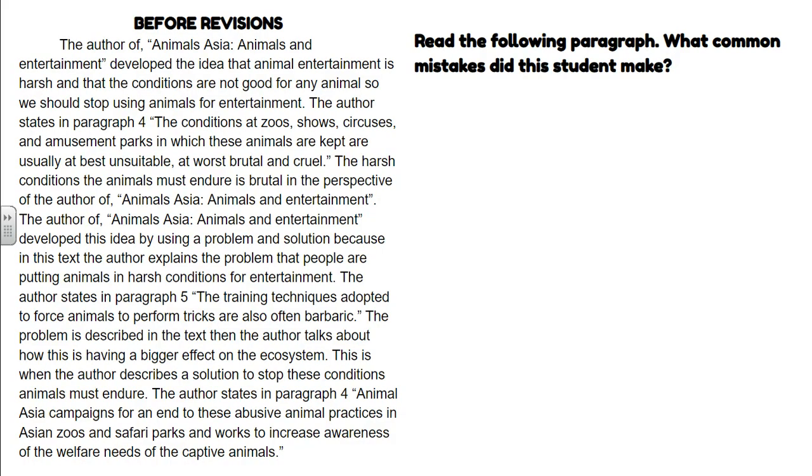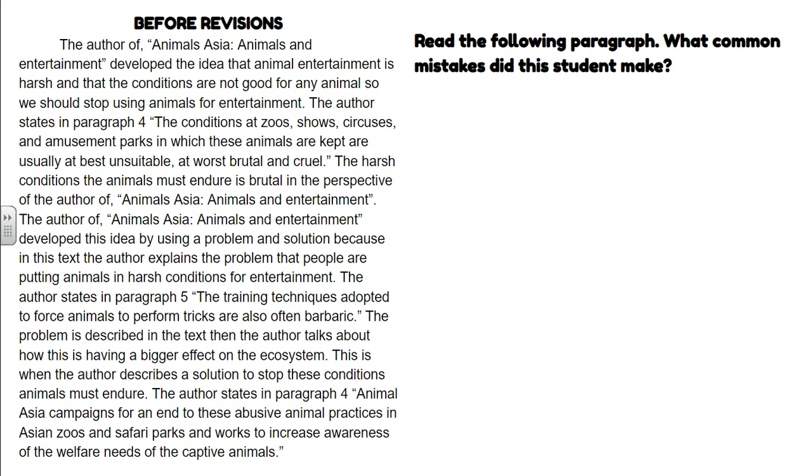All right, before the revisions, I'm going to read this first body paragraph, and then we're going to take a look at some things that we're going to change about it. We're going to look at some of the common mistakes within this first body paragraph. But before, I'm just going to read it from beginning to end.